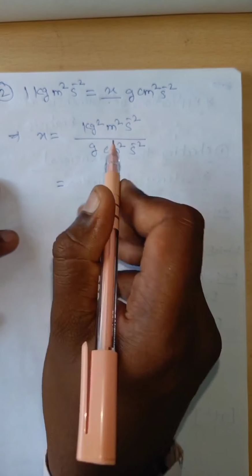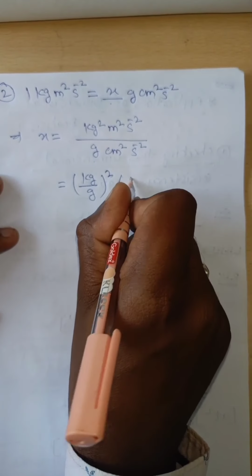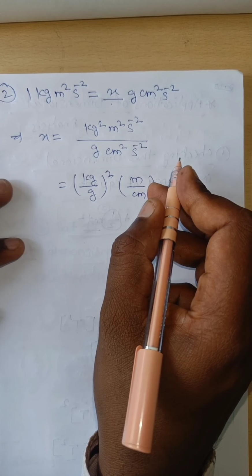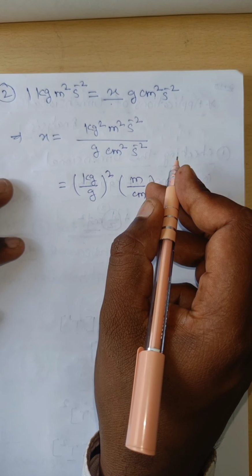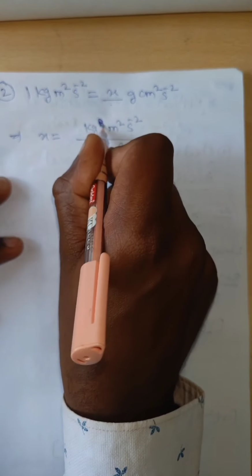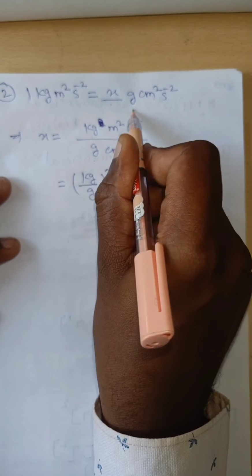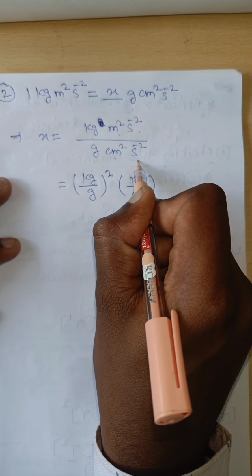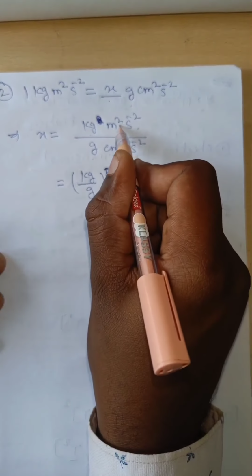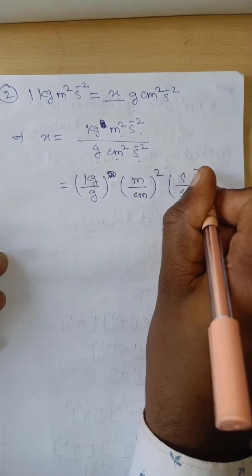Now kg and gram we take in one bracket: kg by gram, then meter by centimeter whole square, and second by second to the power of minus 2. Here kg square is not present.